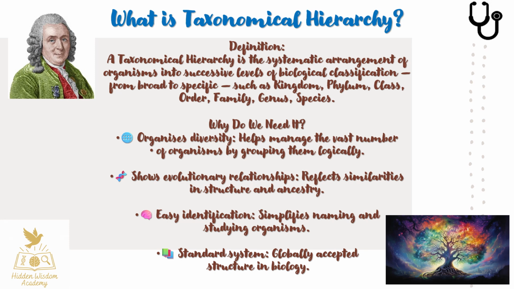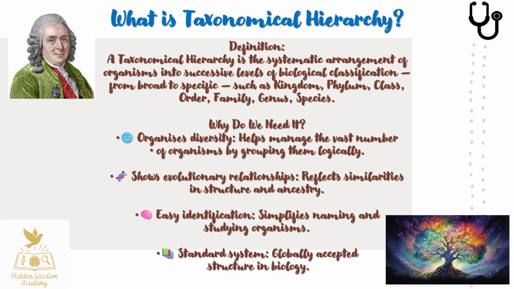Let's begin with the basics. Taxonomical hierarchy is the systematic arrangement of organisms into various levels of classification, from the most general group to the most specific. These levels include kingdom, phylum, class, order, family, genus, and species.